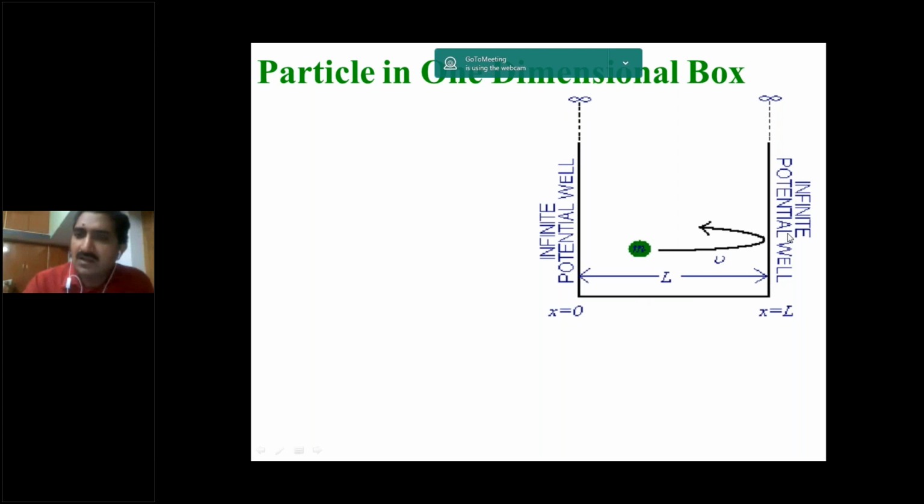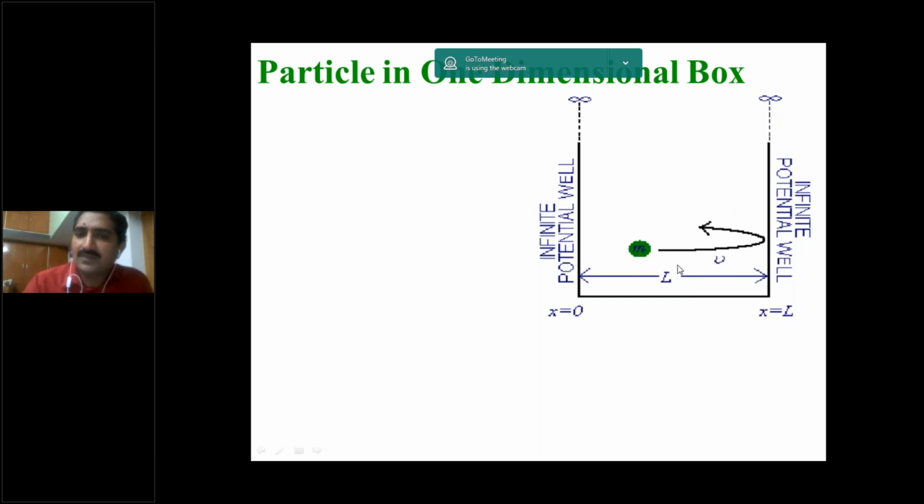But in the three-dimensional, the other two dimensions, the width and the breadth, are very, very small. So that's why this is called one dimensional. Here the height of the box is infinite. Here both the symbols show infinite height, representing infinite. So here the particle is inside the potential well.